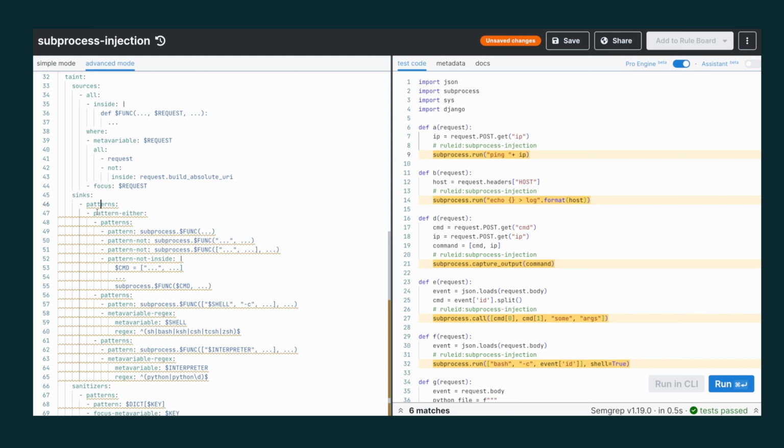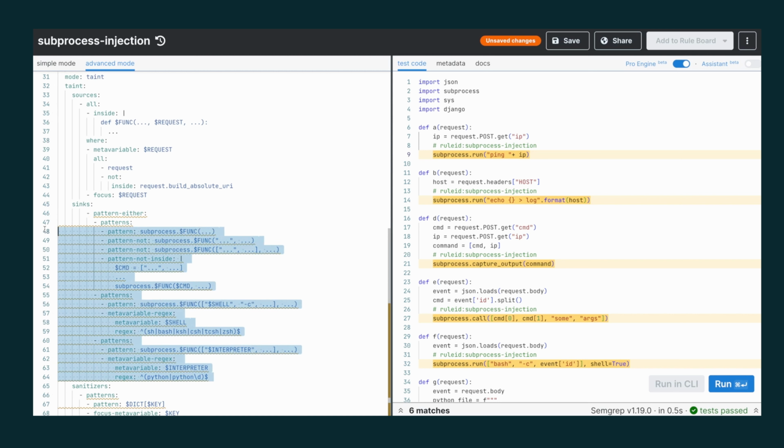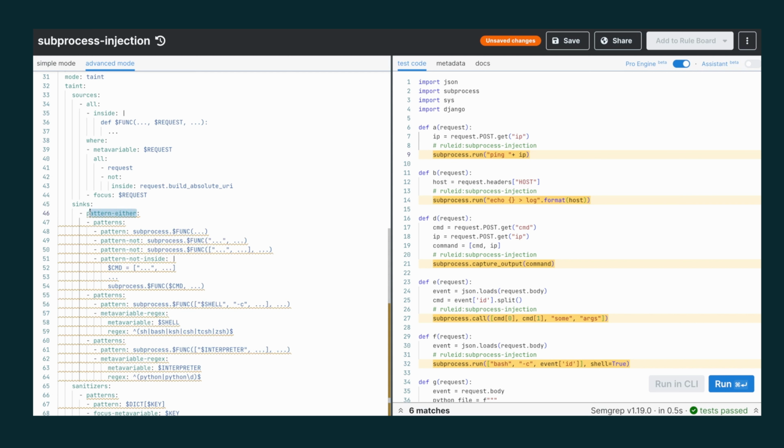Next we have patterns, and then pattern either. This is not required. So pattern either becomes any, or things are any of these patterns, and the patterns become all.